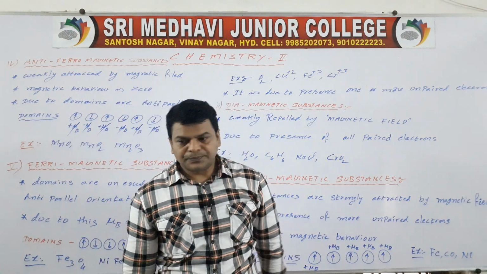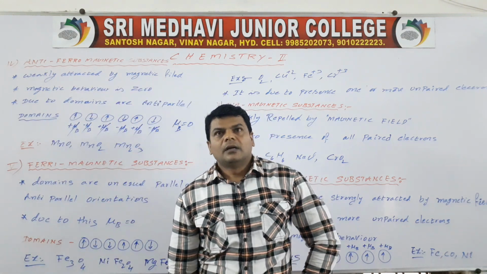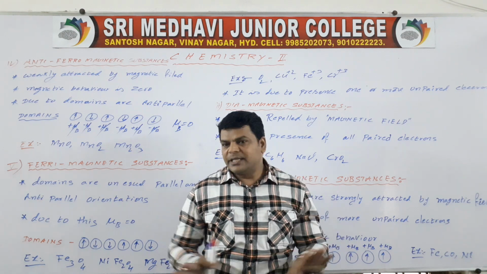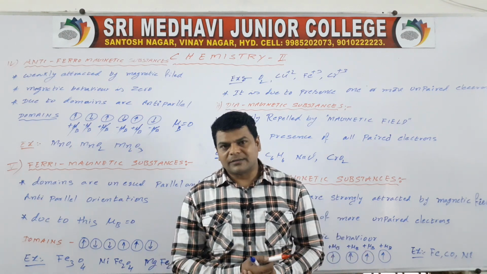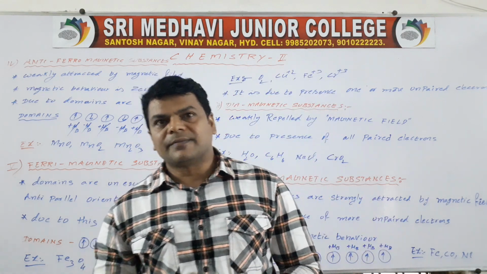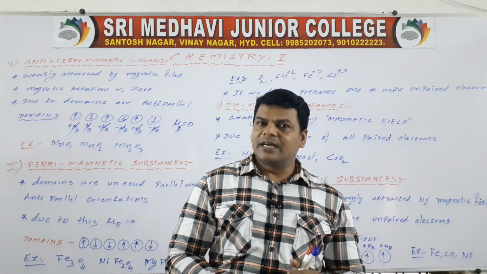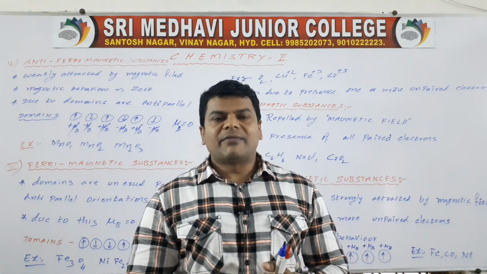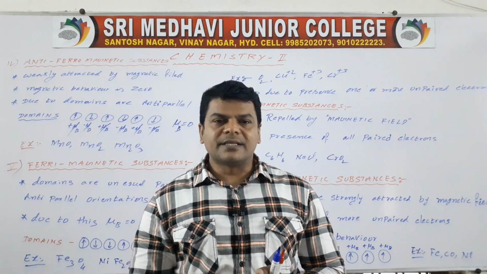See students, with this topic, the chapter is over. In this chapter, what we discussed previously: Bragg's equation, which is very important. After that, the number of atoms in FCC, BCC.